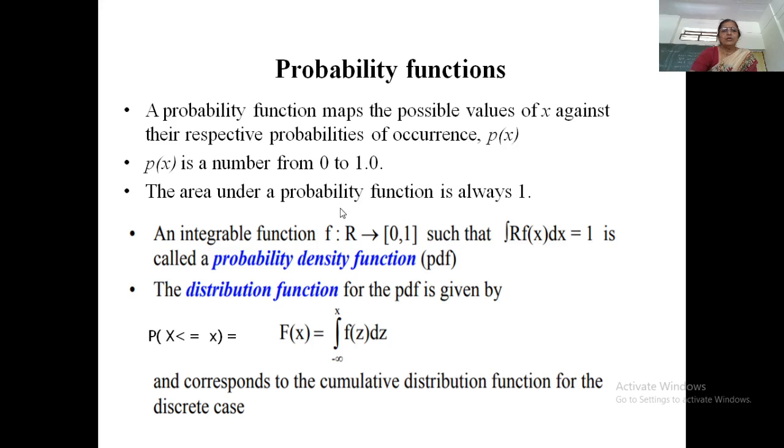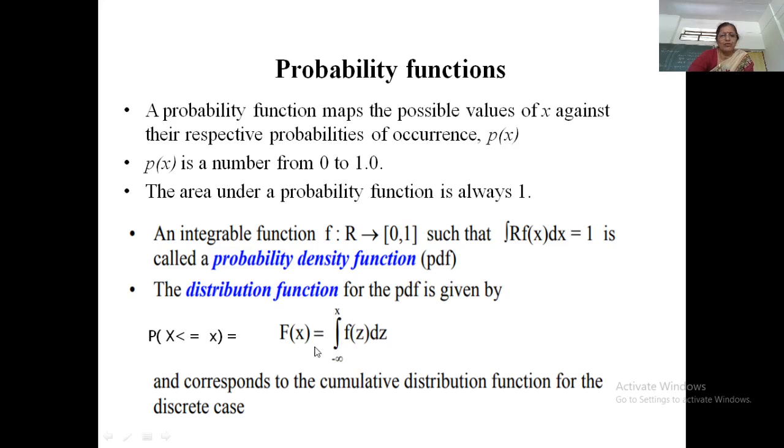So the area under the total curve, the area under the PDF f of x bounded by the two interval points a and b, should be equal to 1. Now, one can define the distribution function capital F of small x, which is the probability that X is less than or equal to x, which is the integration from minus infinity to x of f of z dz. Z is your dummy variable. As this is a function of x, one has to take another variable here. So the distribution function is again one type of probability, but it is from minus infinity to point x.